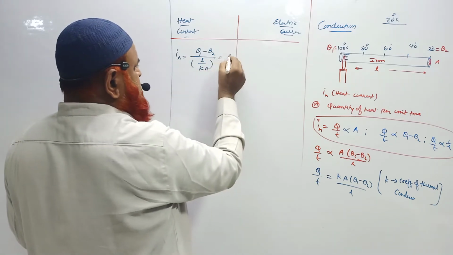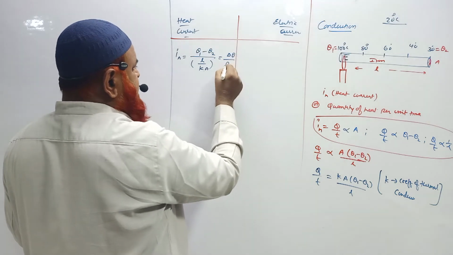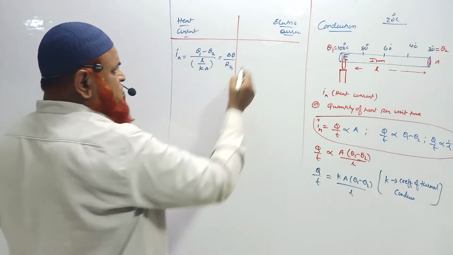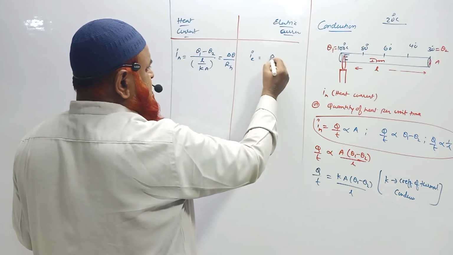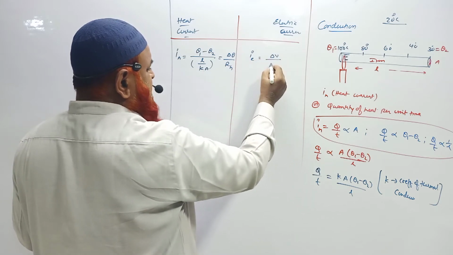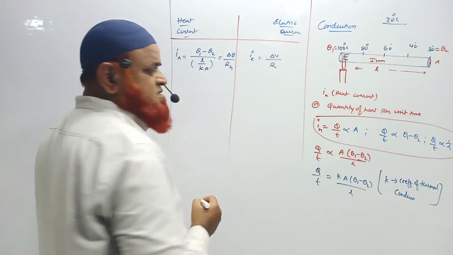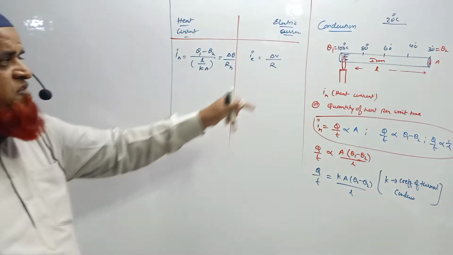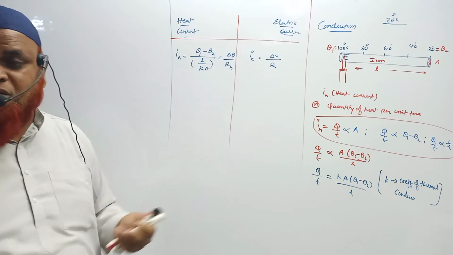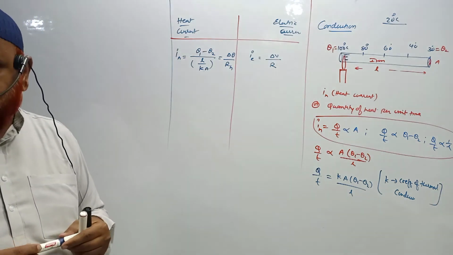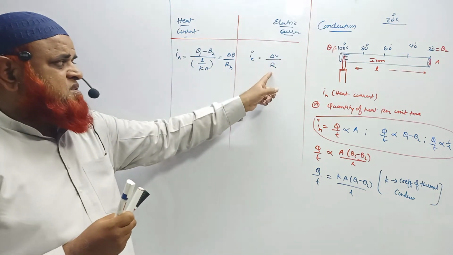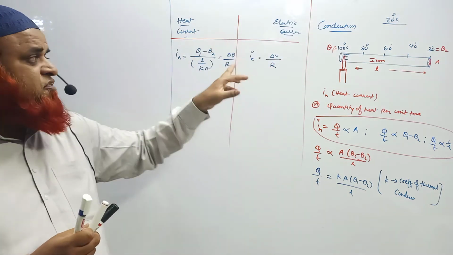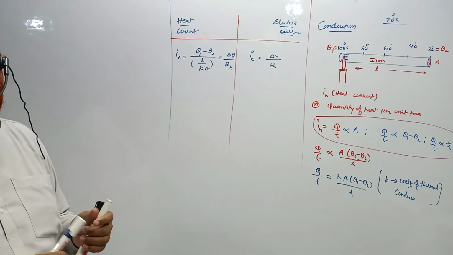This can also be written as delta θ by RH. Whereas in electric current, electric current is potential difference by resistance, I is equal to V by R. Here it is temperature difference by resistance. Is it clear?